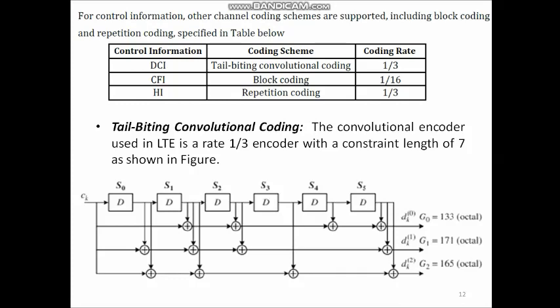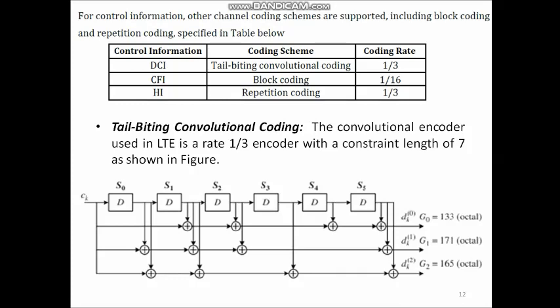For the control format indicator, block coding is used with a code rate of 1/16. And for the hybrid automatic repeat request indicator, or HARQ indicator, repetition coding with code rate of 1/3 is used.